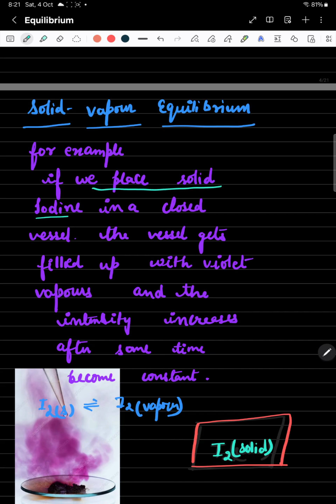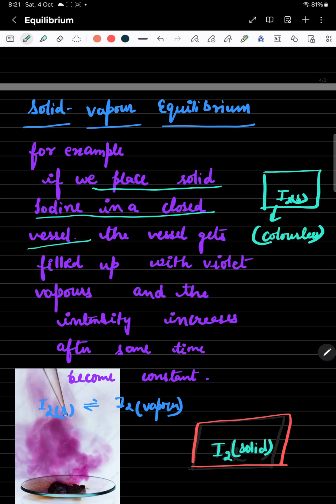If we place solid iodine in a closed vessel, suppose in this closed vessel there is I2 in the solid form. Now after some time, I2 solid, what is the color for this? This is colorless initially. Now after some time, what we are observing is that this vessel will get filled up with violet vapors. Why will it be filled up with violet vapors? Because it would gain some energy and start converting into which form? I2 solid starts converting into the I2 vapor form.